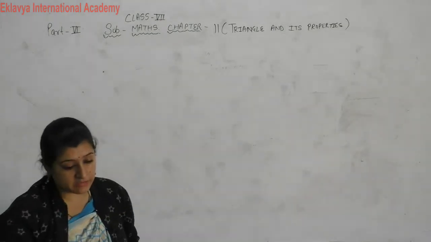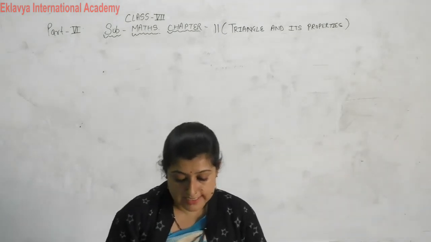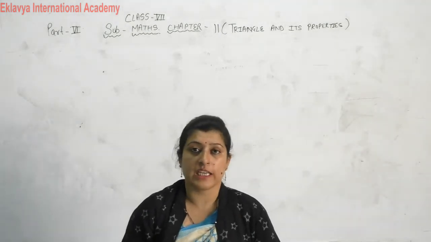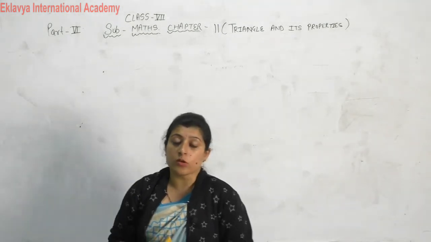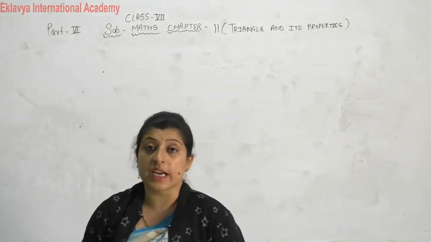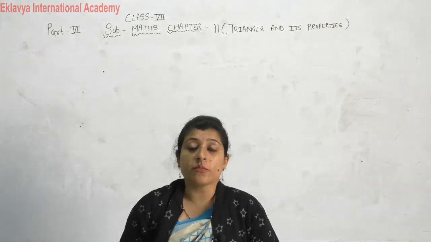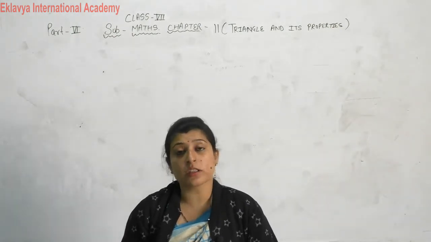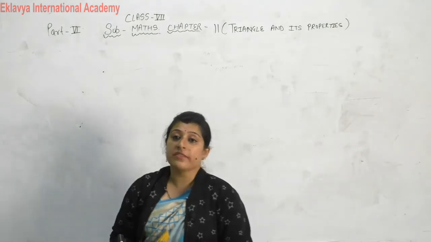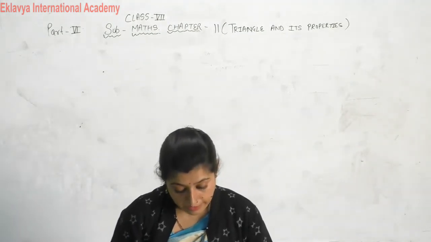In exercise 11, the first question is: state with reason in which of the following cases triangles are not possible. In this question we will solve in a similar manner, that firstly we will check the sum of two sides. The sum of any two sides should be greater than the third side. If all three conditions are true, then we can say this triangle is possible, otherwise not.